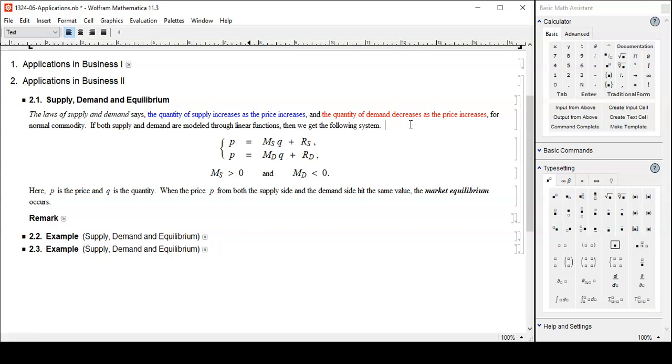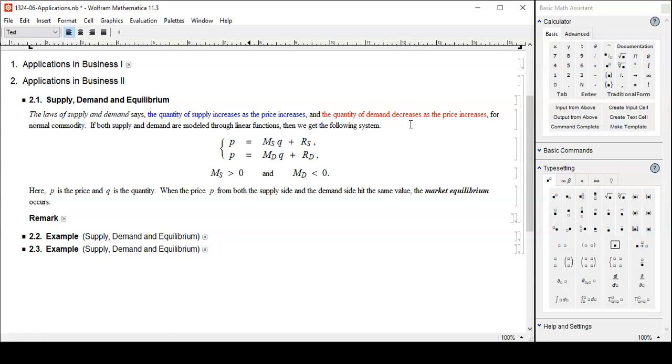The quantity of supply increases as the price increases. That is, if the price goes up, it is more profitable to produce more, so more supply, and vice versa. If the price goes down, it is less profitable, so producers do not supply as much. In terms of demand, similar dynamics. If the price goes up, people want to economize, so demand goes down, and if the price goes down, then people can buy more.